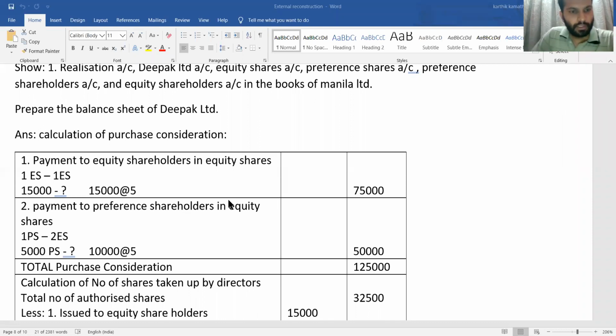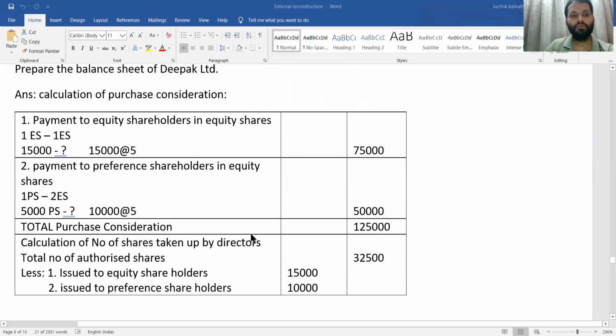So yes, the total purchase consideration amount is 1,25,000. Payment to the equity shareholder is in equity shares and payment to the preference shareholder is in equity shares. So both classes of shareholders are given equity shares. So the total purchase consideration is 1,25,000. Now the next thing we need to do is what?